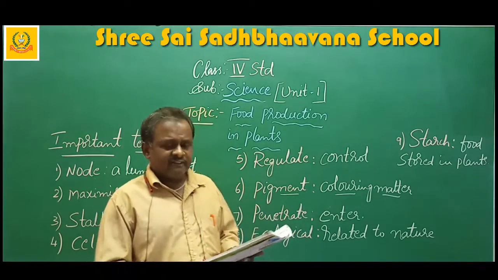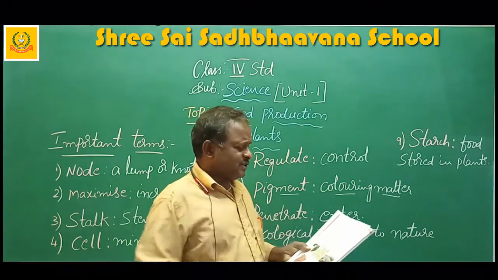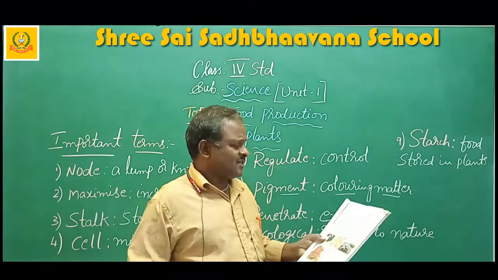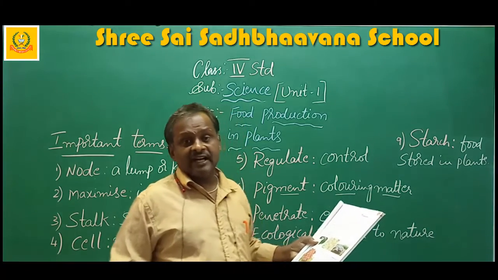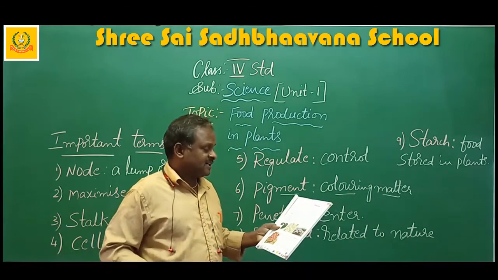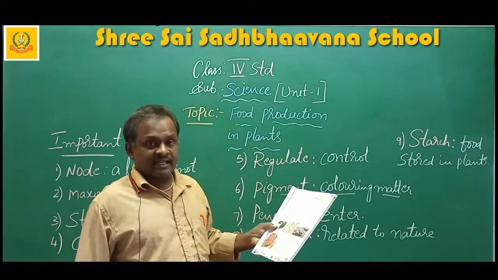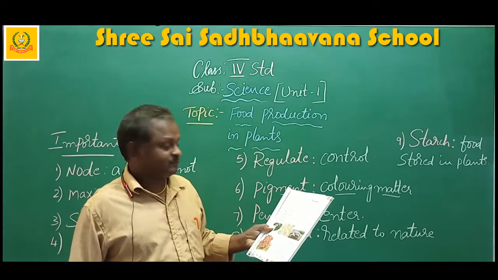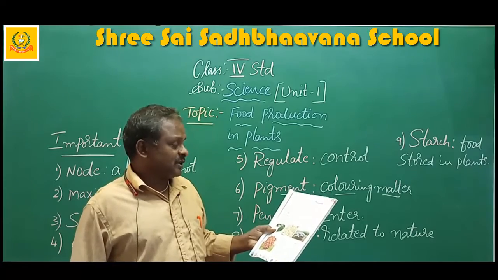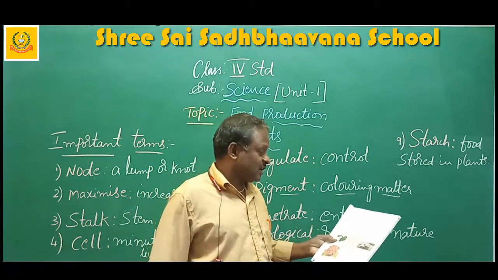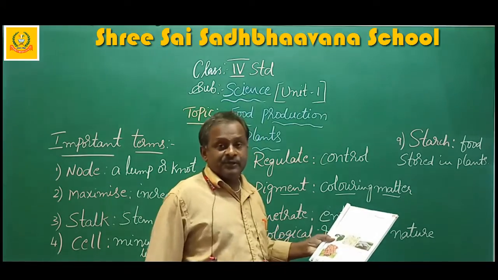Okay, I will read this one. Plants use the food in a number of ways for their survival and growth. They need food to repair worn out cells and build new cells.